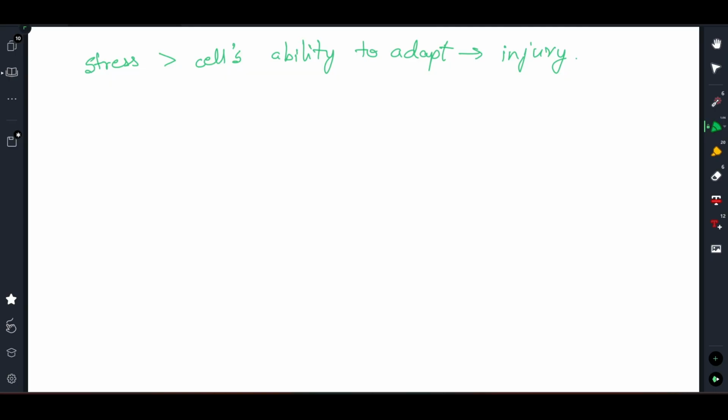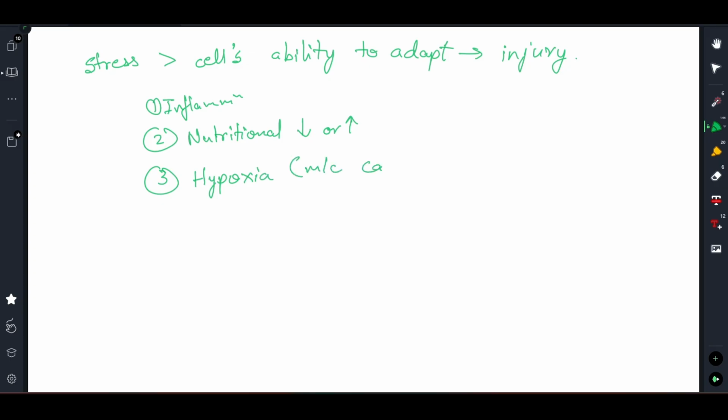Now coming to the common causes of injury, what can they be? The common causes are, first one, inflammation. The second one is nutritional deficiency or excess, right? The third thing, which will be the main focus of our discussion, which can cause cell injury, is hypoxia. The most common cause of cell injury, that is hypoxia, right?